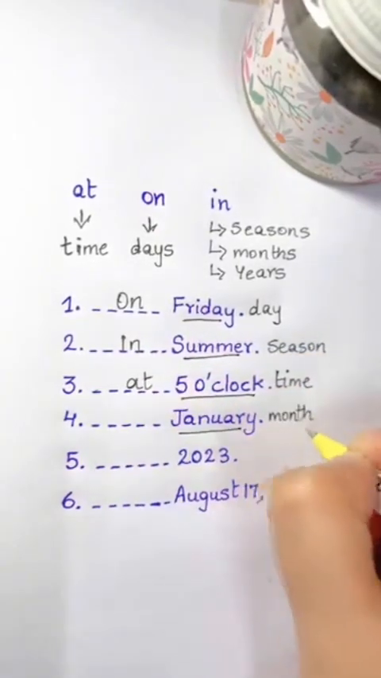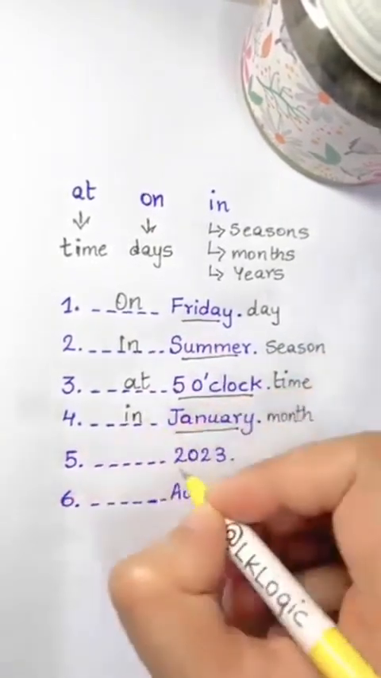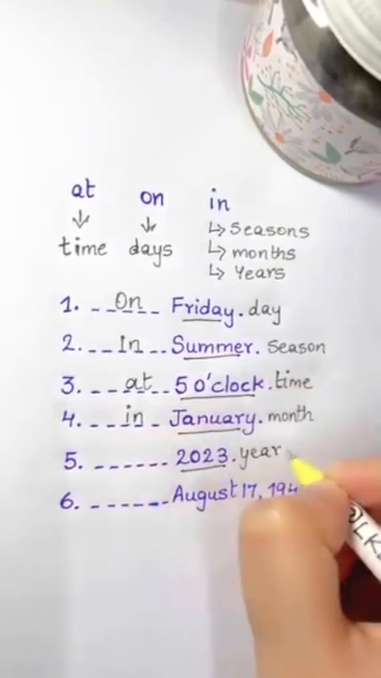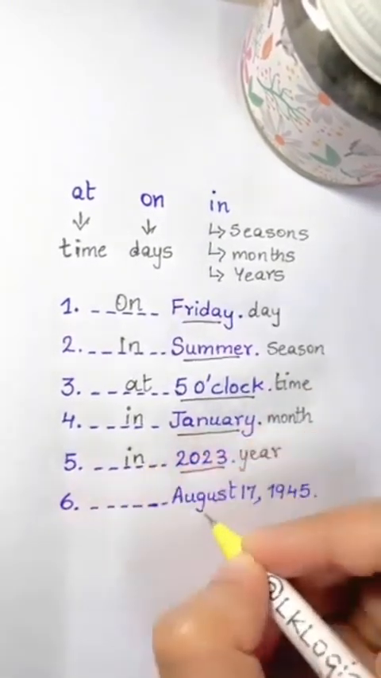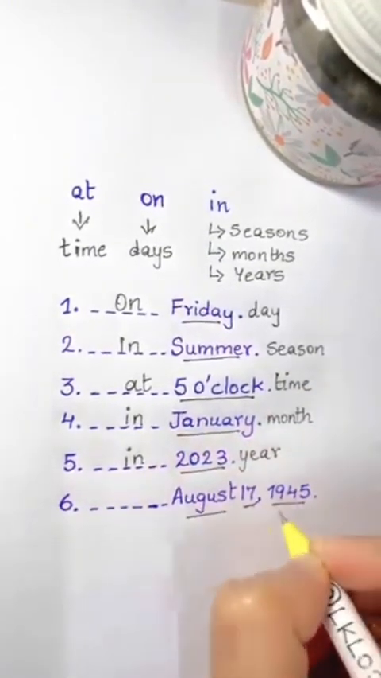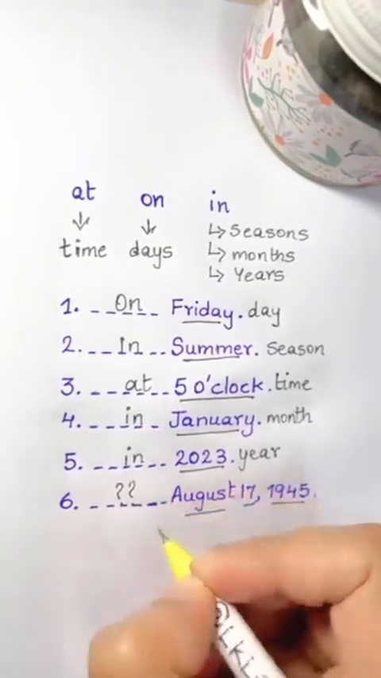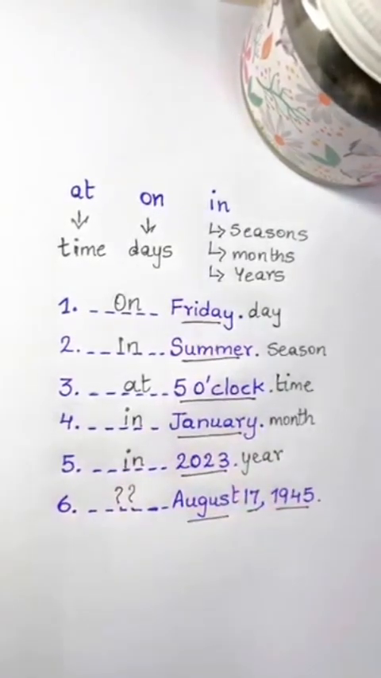Blank January. It's a month. We use in. Blank 2023. So for year, we use in 2023. So what is this one, guys? Let me know in the comments. Which has all the three: month, date, and year.